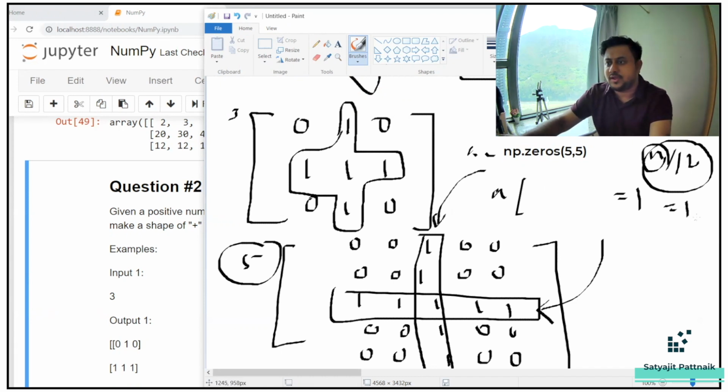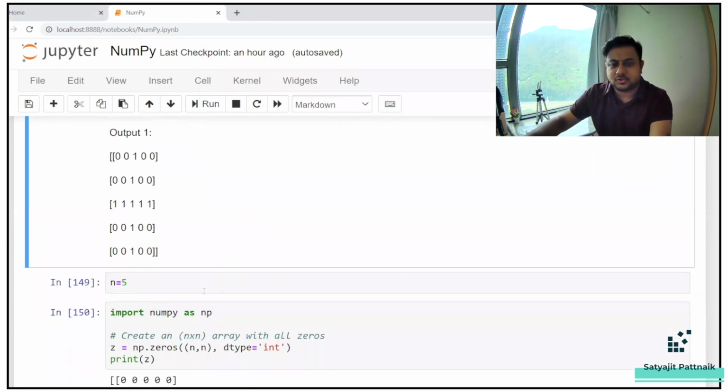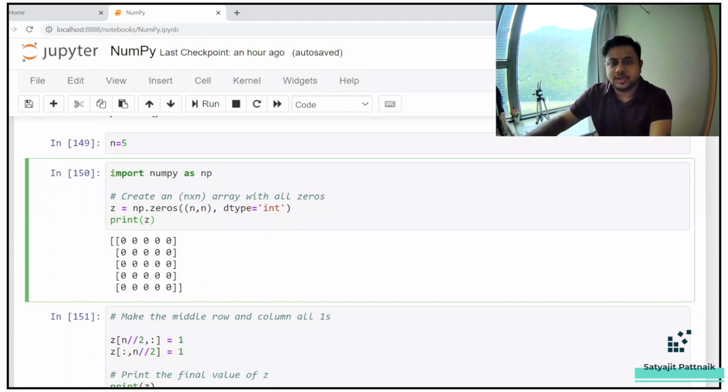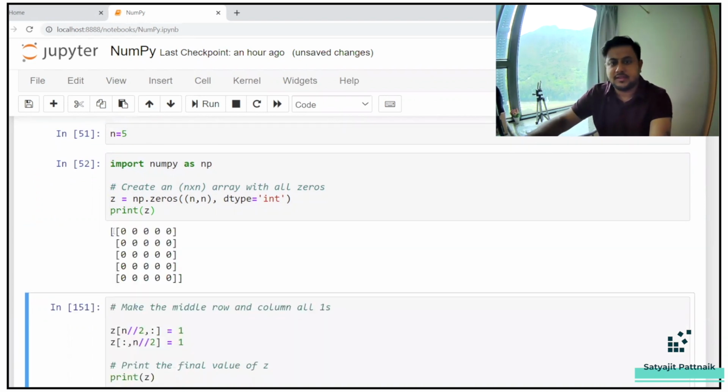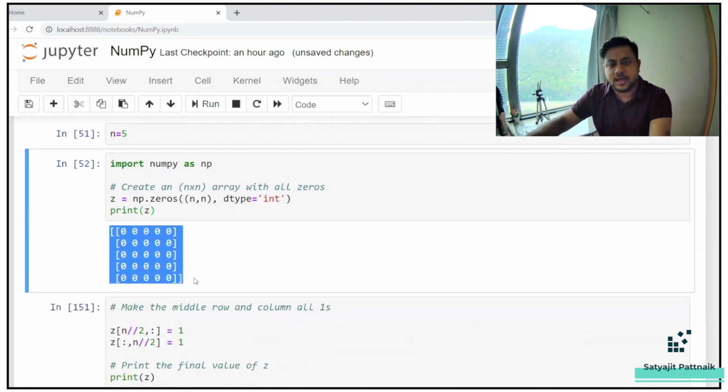So if your n is 5, your output will be 1. So that means you want, let's say I'll just show the code and let you understand. Here I'm creating an n cross n zeros matrix. Sorry, n is not defined. Let's define it. This is how the n looks like. This is how your array looks like.